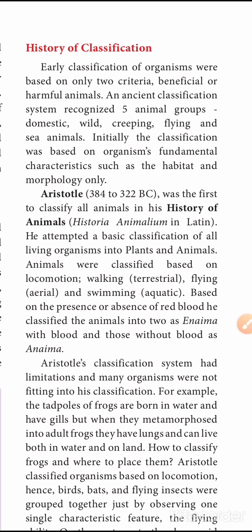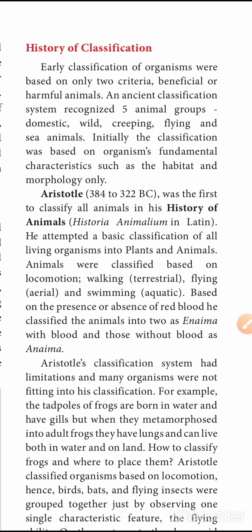Okay, next para: Aristotle. We know Aristotle is the father of classical taxonomy. The years of Aristotle are 384 to 322 BC. Aristotle was the first to classify all animals in his History of Animals. That is a book; in Latin, it is known as Historia Animalium.